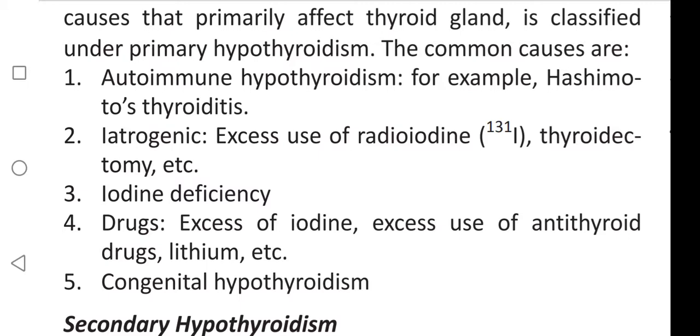Iatrogenic, excess use of radioiodine, that is I-131, or thyroidectomy. Iodine deficiency. And fourth, drugs like excess of iodine, excess use of anti-thyroid drugs, lithium, etc. Next, congenital hypothyroidism.